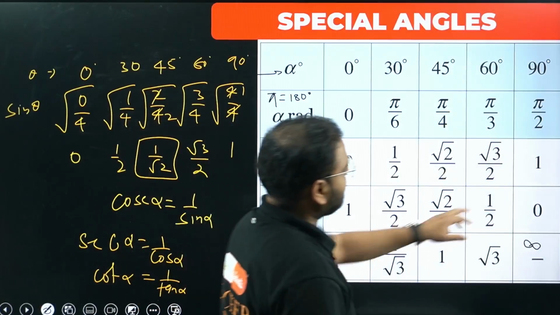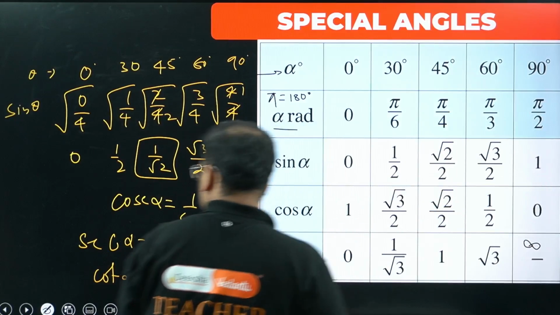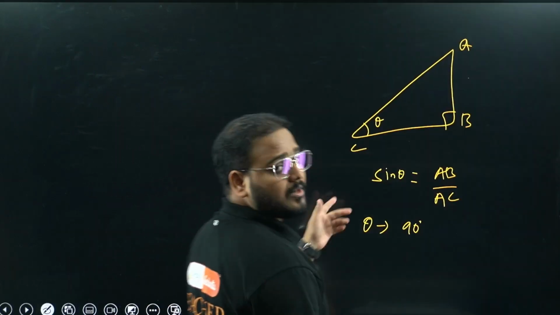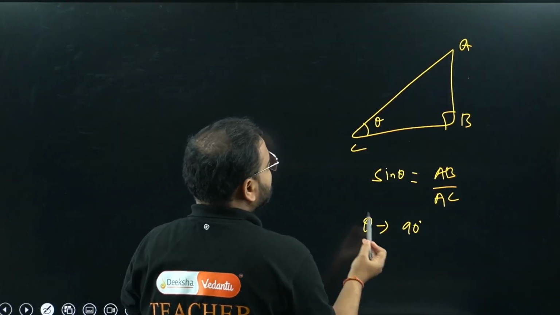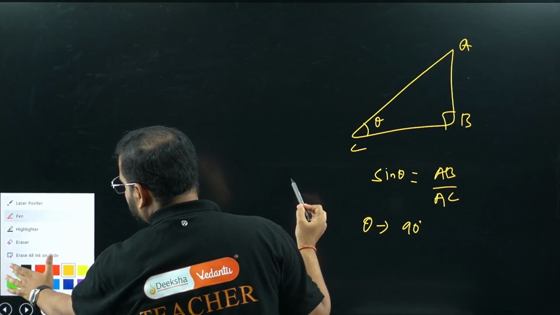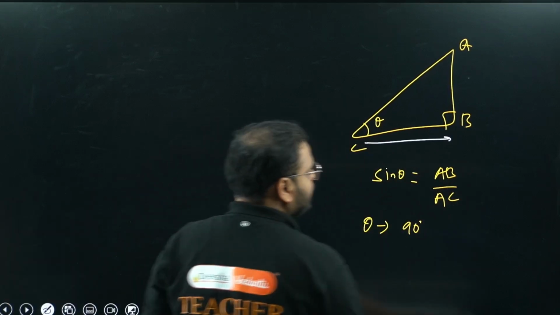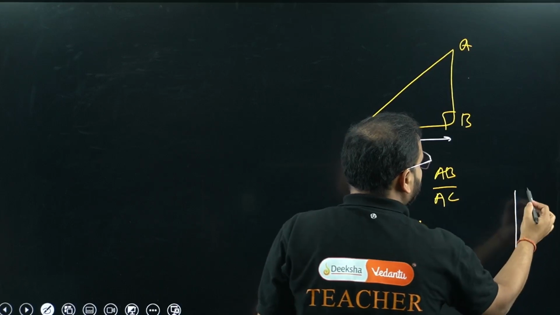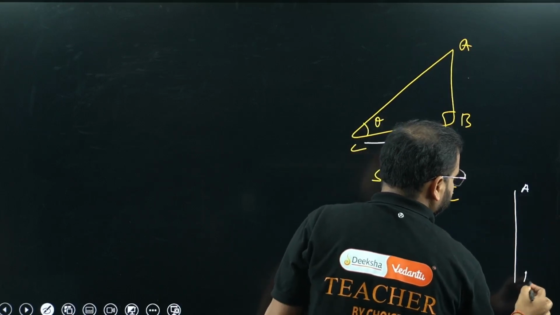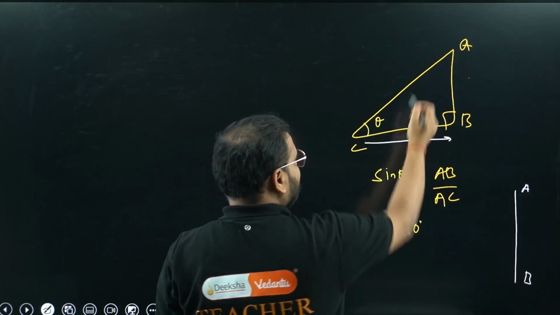Sine 90 is 1, right? What's the meaning of sine 90 being 1? It means that this point C has to move very close to B. I can show you. So this AB will remain like this. Please check. This AB will remain like this, and the line AC.